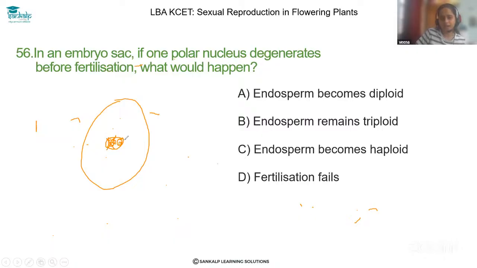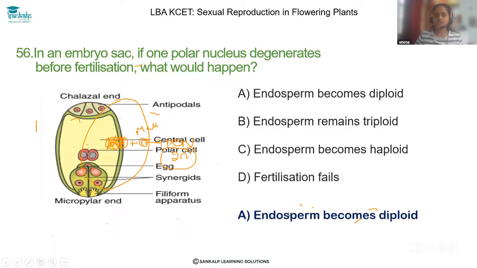So only one haploid nucleus will be there, and when the male fuses with this, it forms the PEN, but the ploidy will become 2n here because only one haploid polar nucleus is there that gets fused with the male, that is also haploid, so it becomes diploid. So the answer is option A, endosperm becomes diploid, that is, primary endosperm cell becomes diploid, that is 2n.